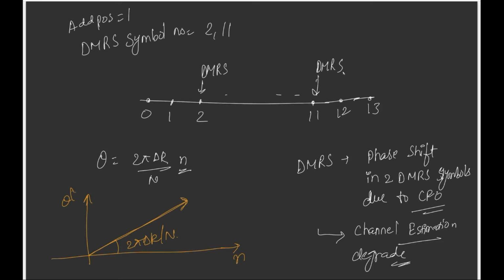Actually because of this nature of theta, it's very easy for OFDM systems with cyclic prefix to determine, detect or calculate the CFO. How? We know that theta is equal to 2 pi delta k by n into n.